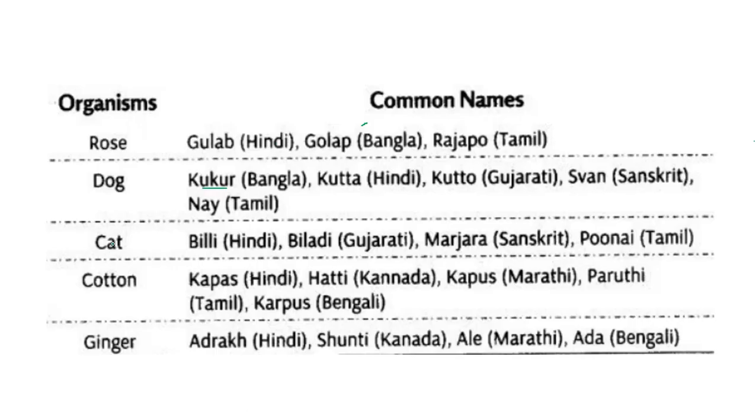Say for example, the rose is called gulab in Hindi, golab in Bangla and Rajapur in Tamil. So Tamil people may not know the meaning of gulab and golab because this is quite different. The dog is called kukur in Bangla, kutta in Hindi and kuttu in Gujarati and so on. So people from different languages may not know the meaning of the different names used by different people. So there is a need of using the scientific name.